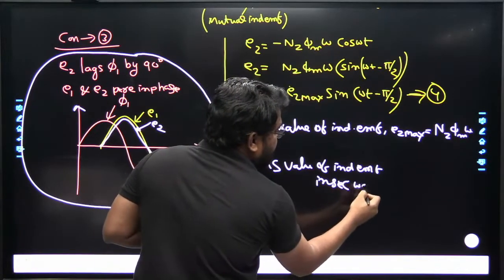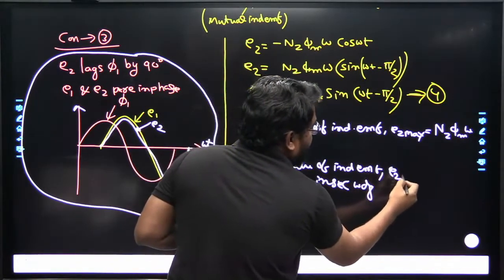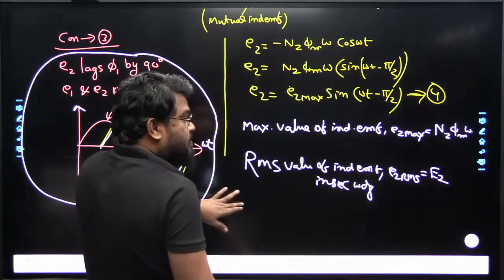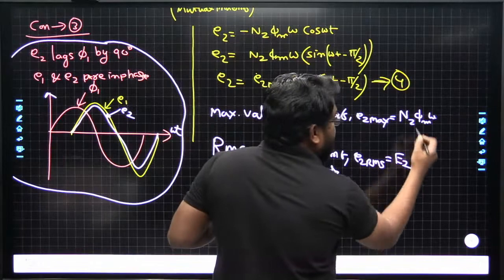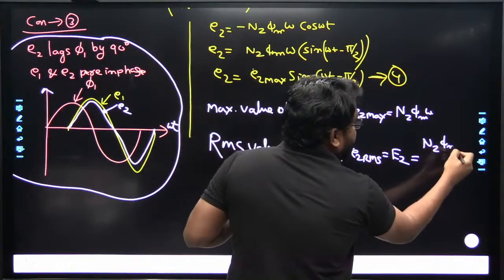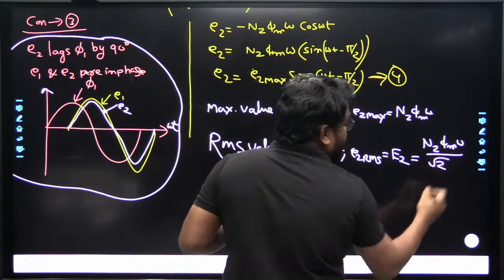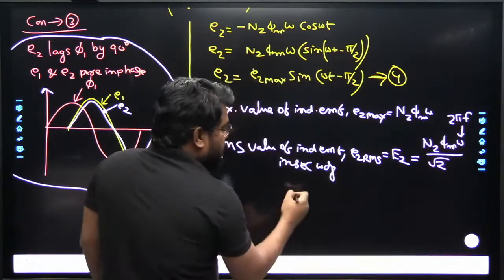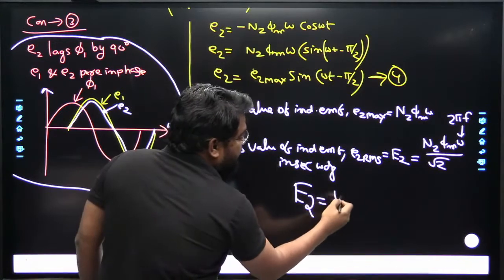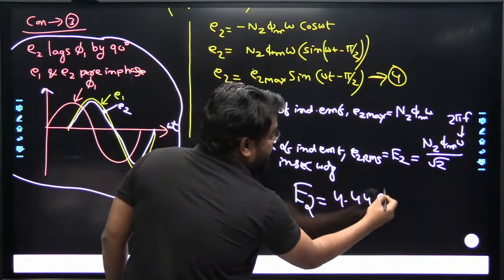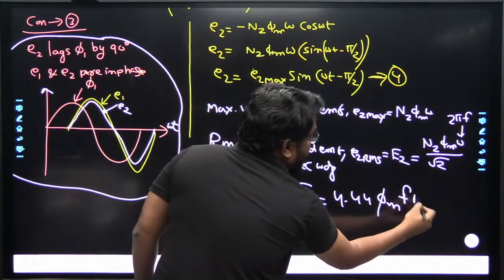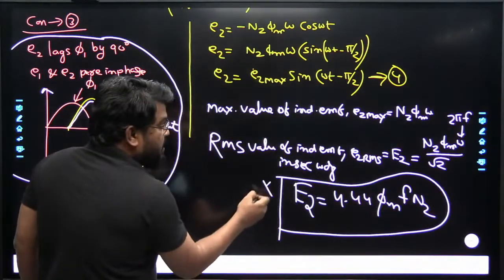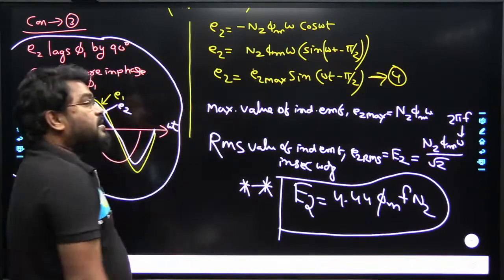E2 RMS is represented as E2, so E2 is equal to N2 phi maximum omega divided by root 2. Where omega is 2 pi f. By simplification we get E2 is equal to 4.44 phi maximum f N2. This is the EMF equation of the transformer in the secondary winding.